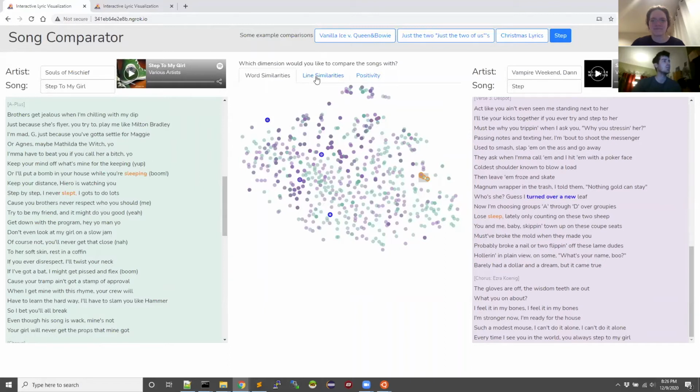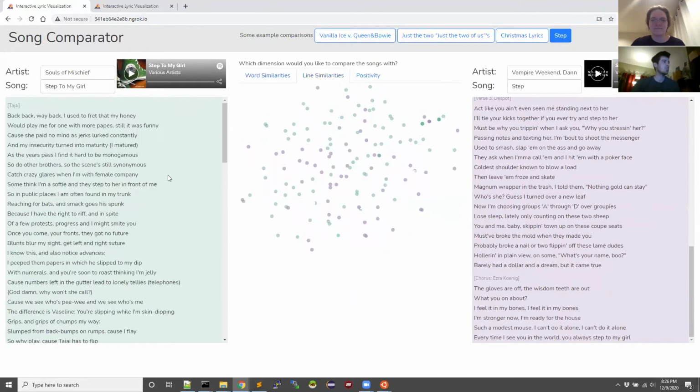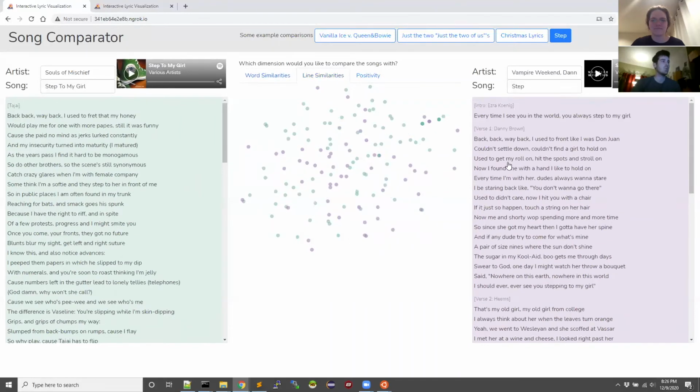Line similarity, we do a pretty similar thing with the points, but instead of feeding the words through the BERT model, we feed the whole line through. So you can click them over here and see where each line ends up. And then you can also see which points are close together like before.